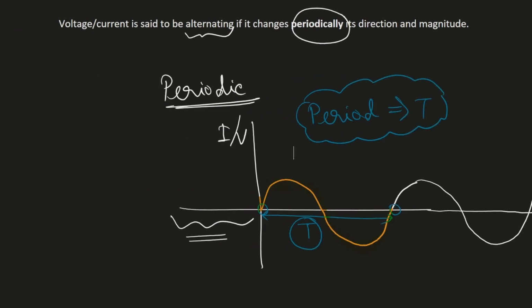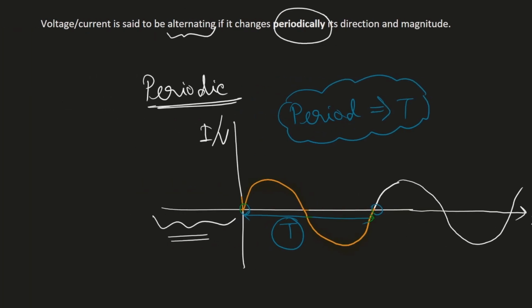Again, go to this definition. It says that voltage or current is said to be alternating if it changes periodically its direction and magnitude. For example, this is one example where here it is a positive direction, and here it is a negative direction. So the direction is already changing with respect to time, and there is a periodic nature.